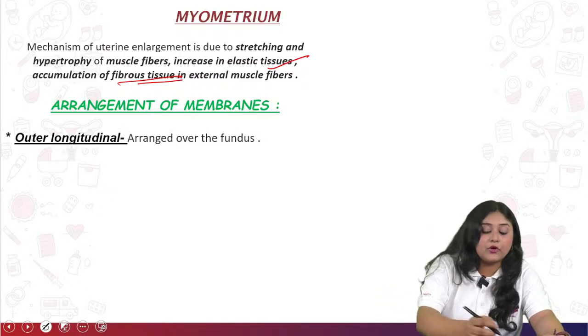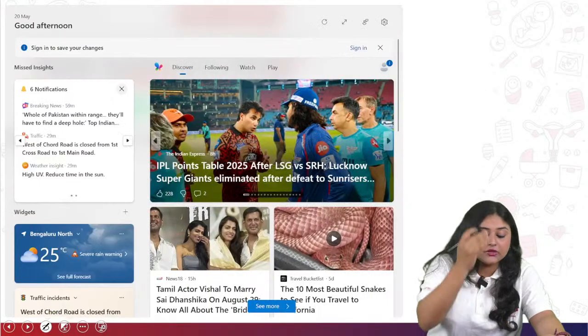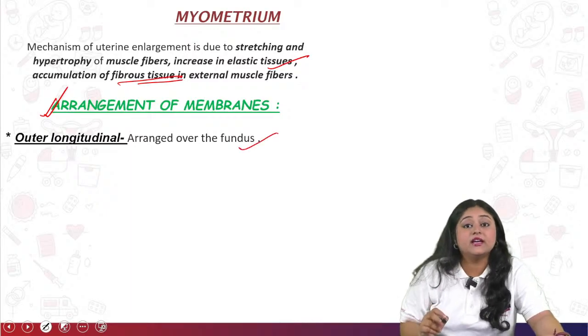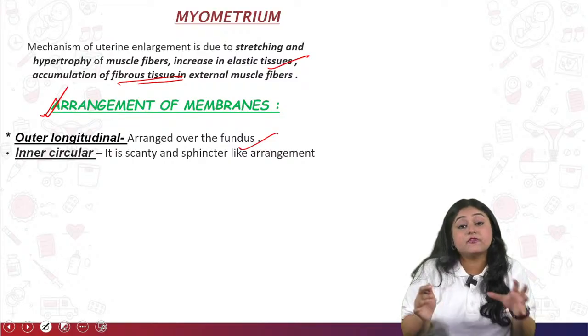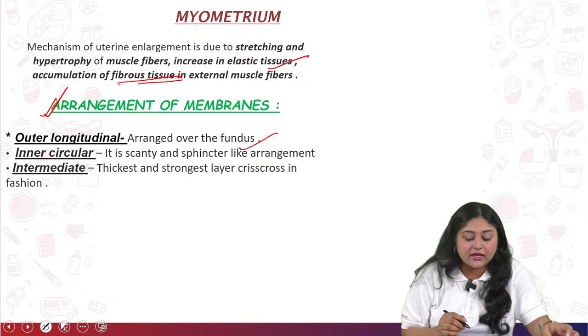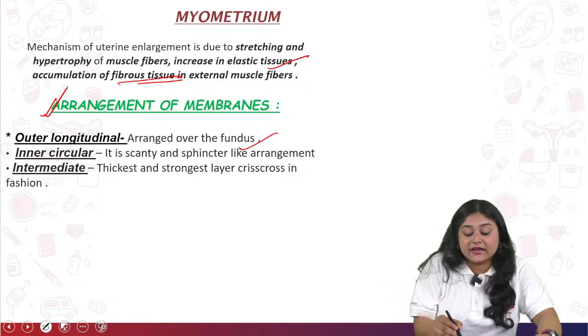This is the most important arrangement of the myometrial layers. First, the outer longitudinal layer is arranged over the fundus. Next is the inner circular layer, which becomes very scanty, with a sphincter-like arrangement. Next is the intermediate layer, which becomes very thick and is the strongest layer, arranged in a crisscross pattern.